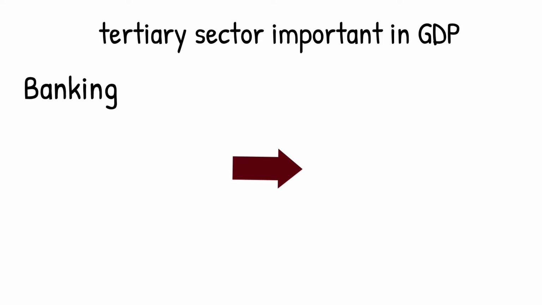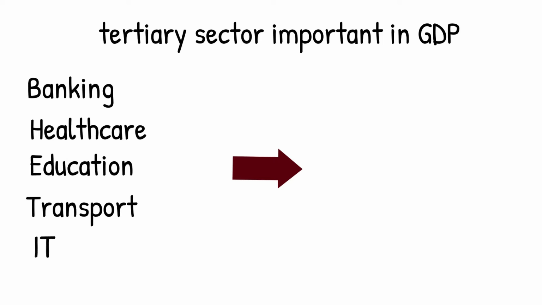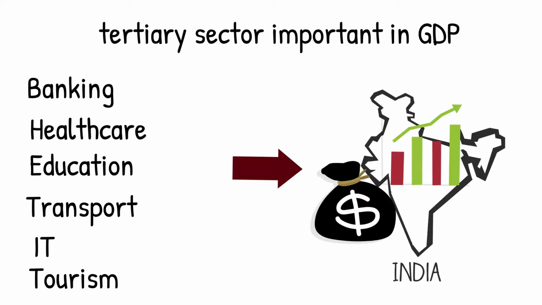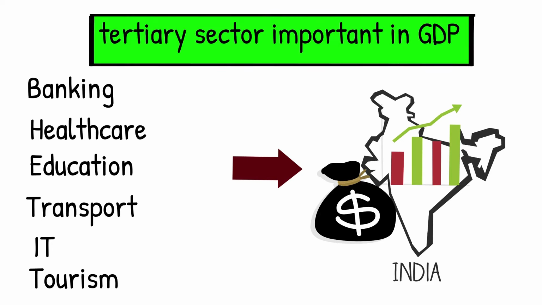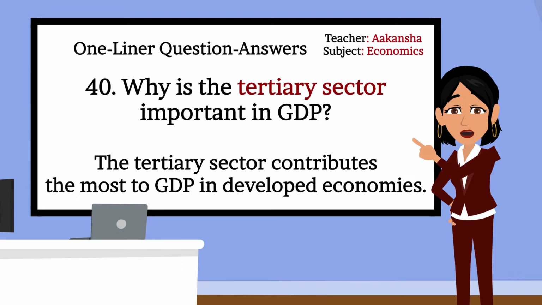It includes banking, healthcare, education, transport, IT and tourism. As economies develop, people spend more on services, making this sector the biggest contributor to GDP. Very well. Let's move to the next question.